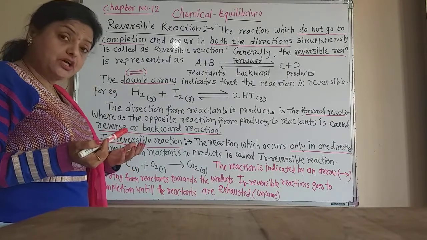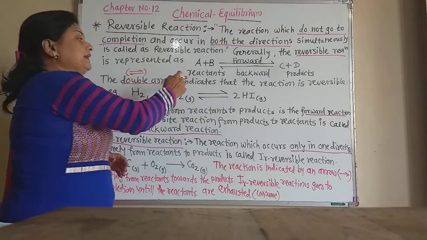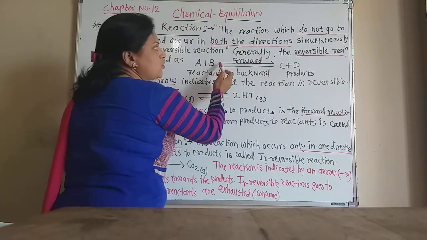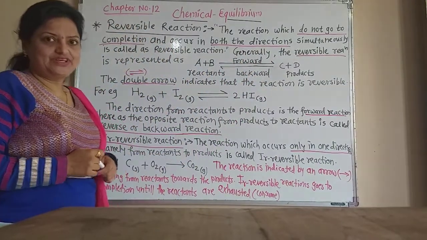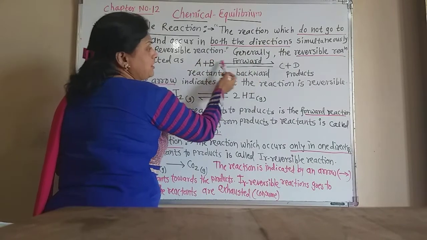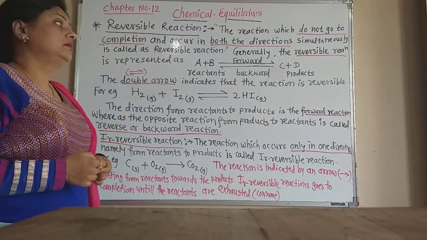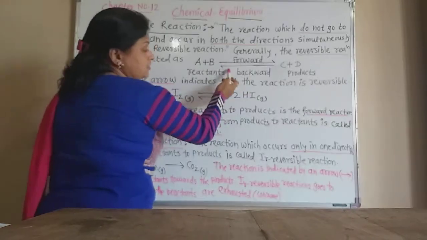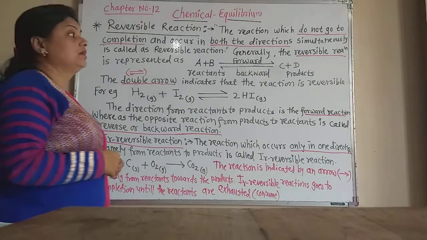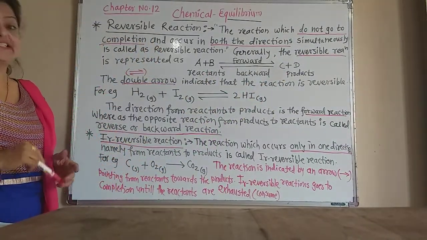Then the reaction which occurs from reactants to products, this half arrow, is called the forward reaction. That means the half arrow pointing from reactant to product is the forward reaction, and the arrow which points from product to reactants is called the backward reaction, or it is also called the reverse reaction.